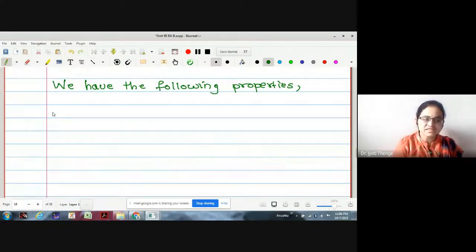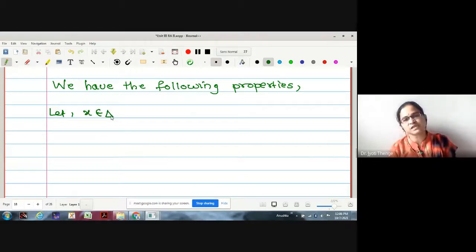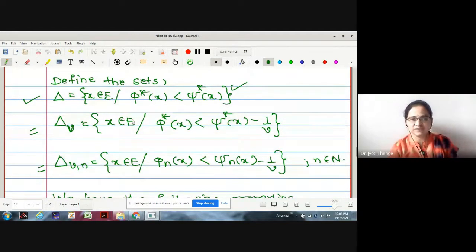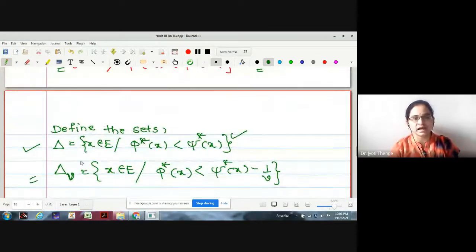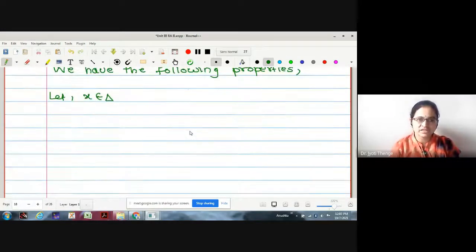Now we will start with let x in delta. Actually, properties means we were finding the interrelation between these sets. Therefore, let me start with an element x in delta, and then we will find the relation between these two sets. If x is in delta, this condition is true, right?